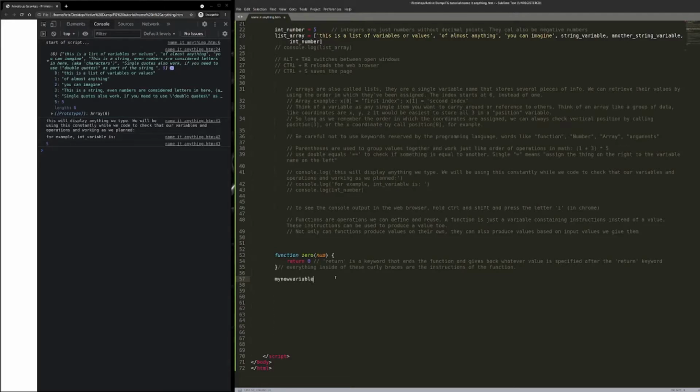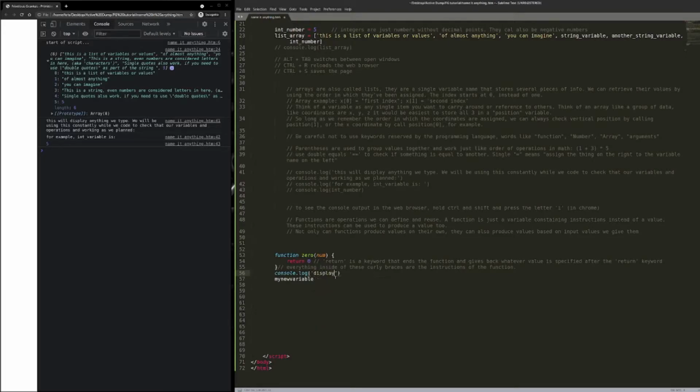My new variable. And remember, you don't want to use words that the programming language might consider keywords, like the word console. You'll note because console is a built-in function, console.log is a built-in function. That's what these parentheses mean. I can call it as a function, and I can give it instruction.